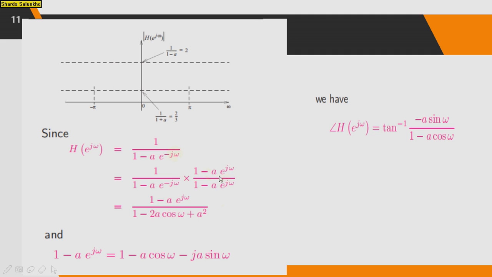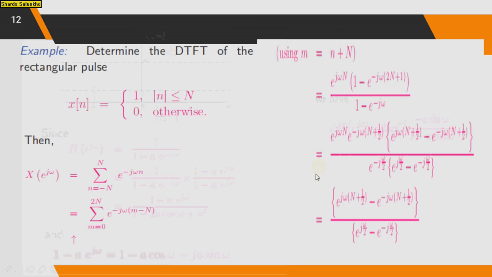Multiply and divide by this term, so you will get H of e raised to j omega is 1 minus a into e raised to j omega divided by 1 minus 2a cos omega plus a square. So that is 1 minus a into e raised to j omega, that is equal to 1 minus a cos omega minus j a sin omega, and the angle will be tan inverse of the imaginary part divided by the real part. So imaginary minus a sin omega divided by real part 1 minus a cos omega from this equation. So you will get the angle of the signal.